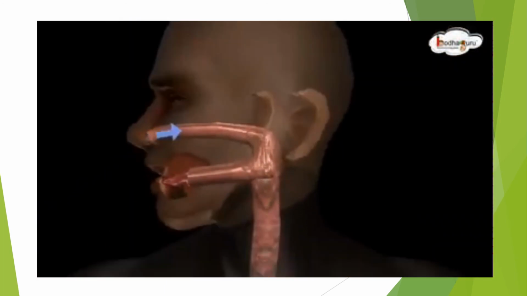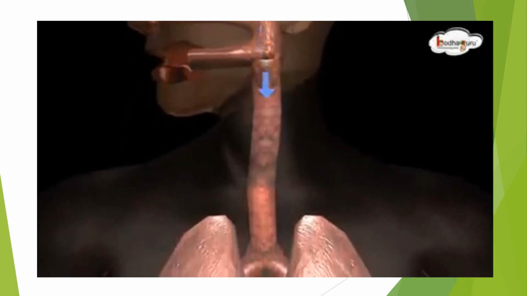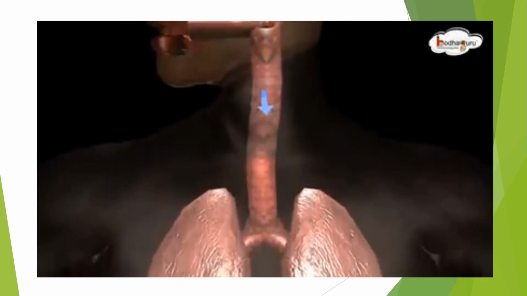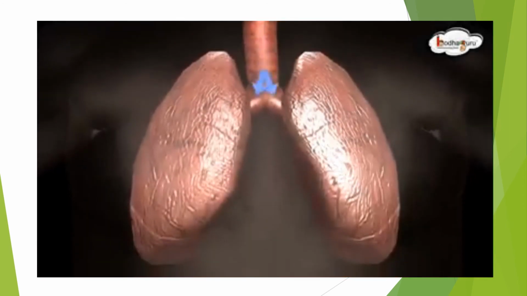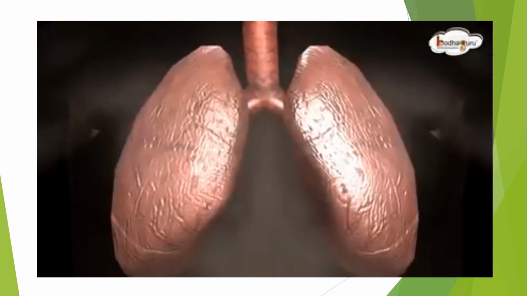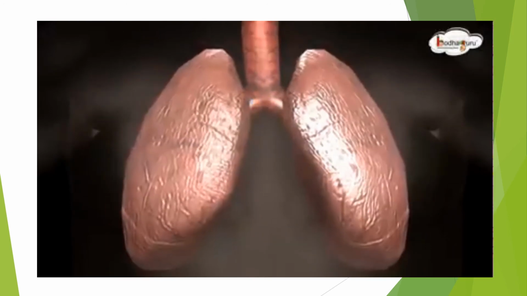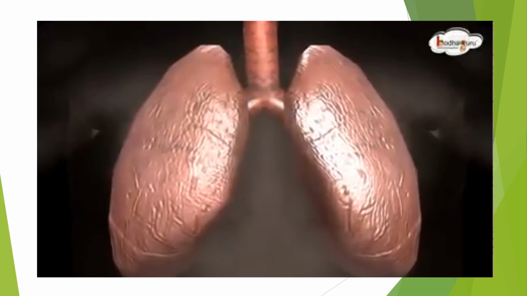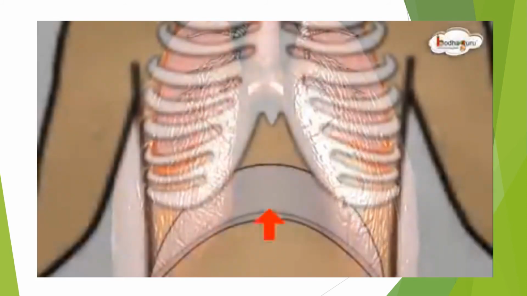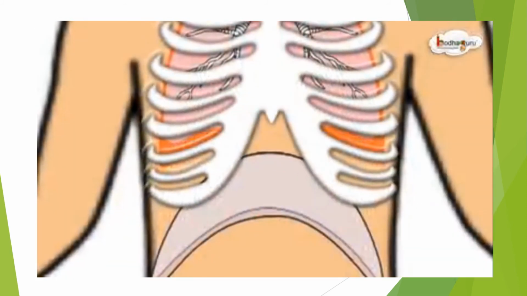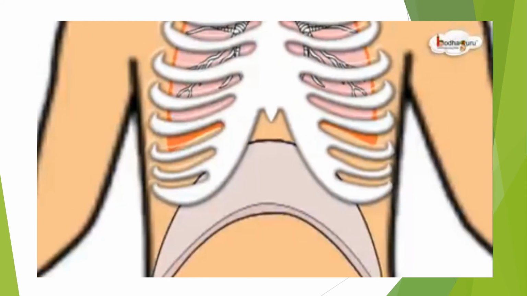Since the volume increases, the outside air, being at a higher pressure, enters into the lungs. Similarly, when we exhale, the diaphragm resumes its normal dome-shaped structure.